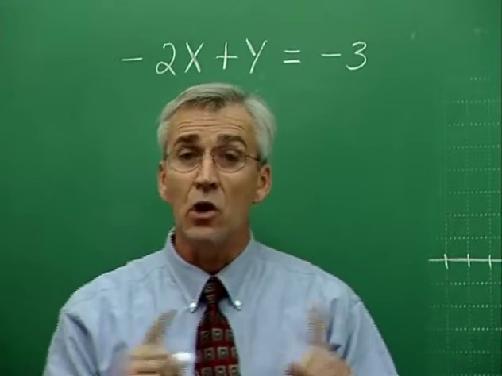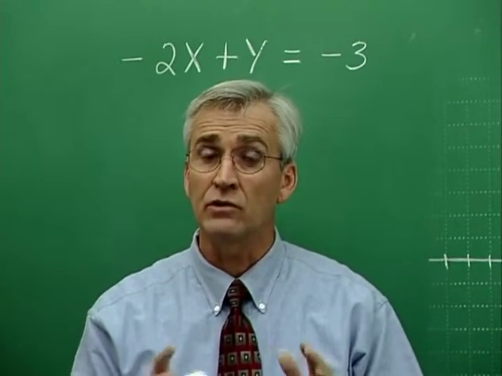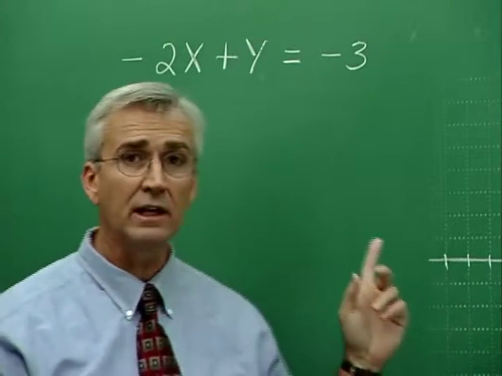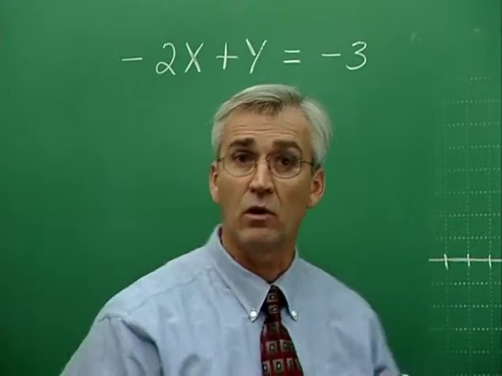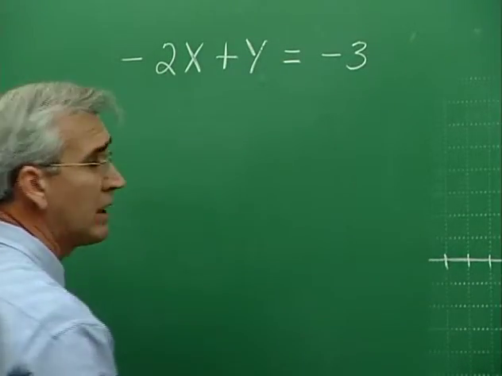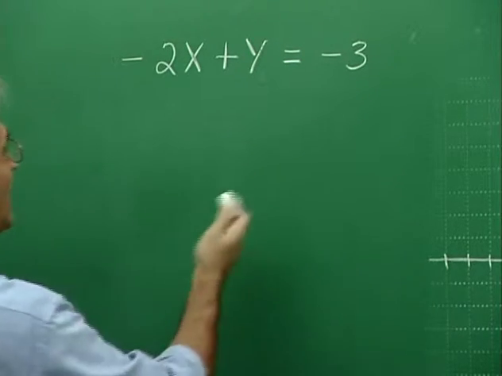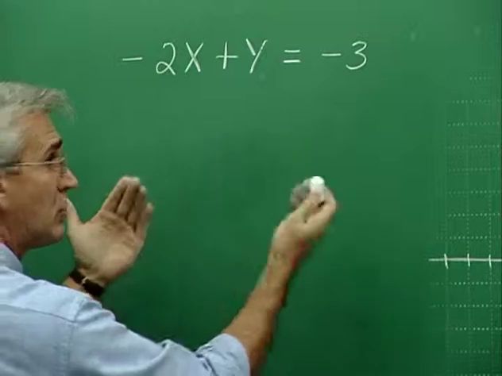At any rate, the notion of point plotting is related to the idea of solution. Now, the solution to an equation like this is a value of the variable or variables, as we have here, that will cause the statement of equality to be true. If x is 2, for example, and y is 1, then we have a solution pair.